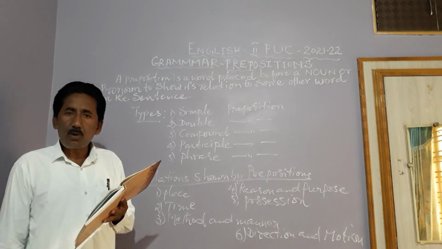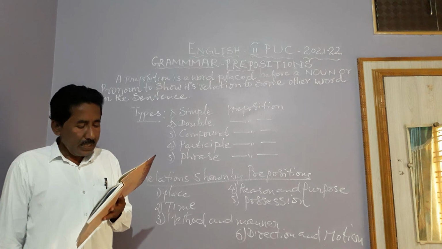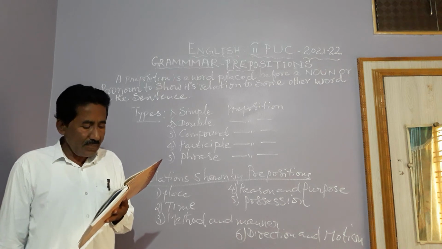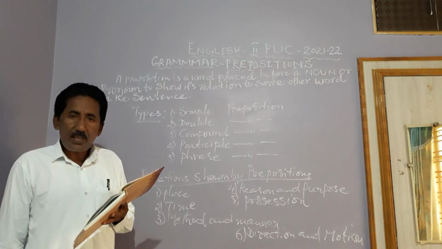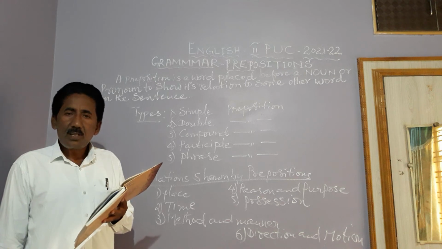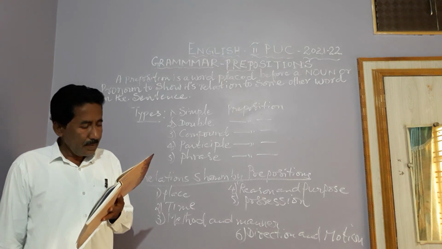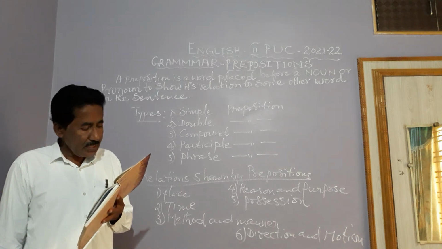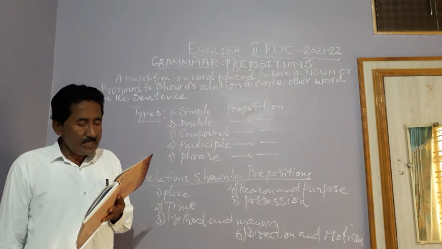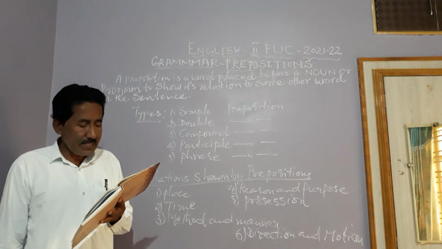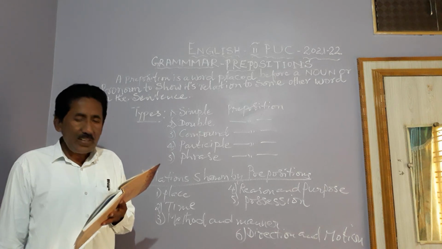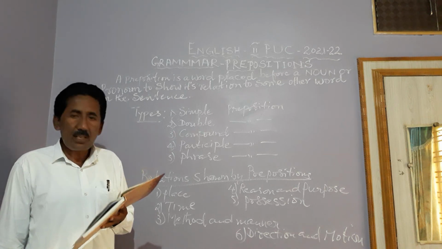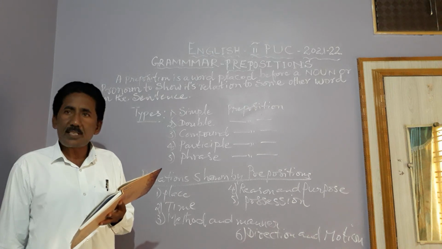Wait till tomorrow. He stayed for a month. He arrived on Monday. The seminar starts at 10 a.m. The company was founded in the 20th century.